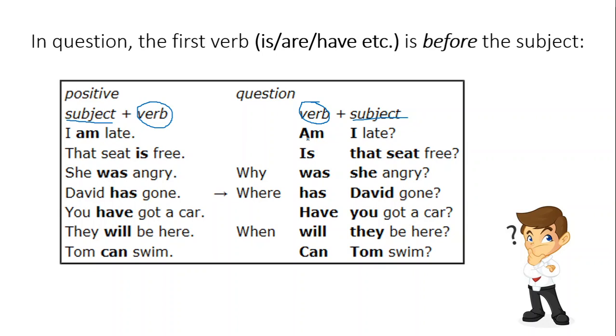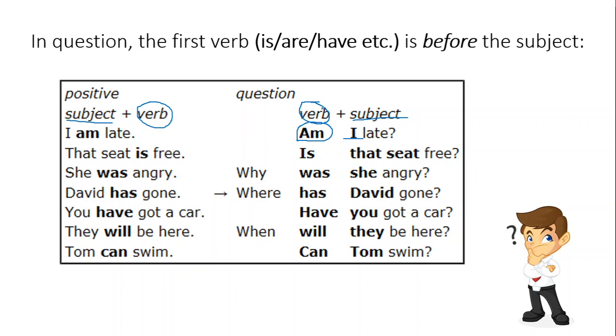For example, am I late? So please remember, in the question, the first verb is before the subject, as you can see here.